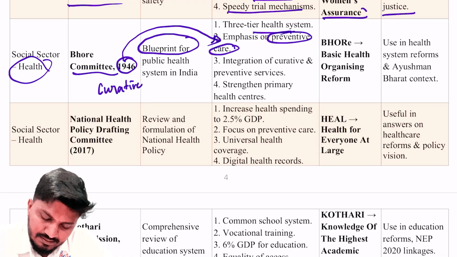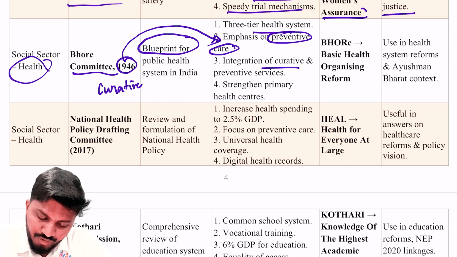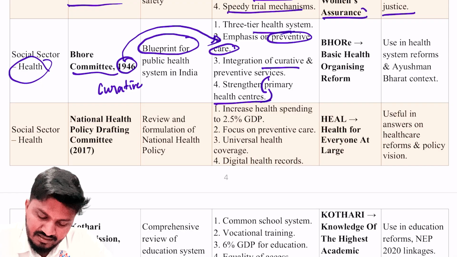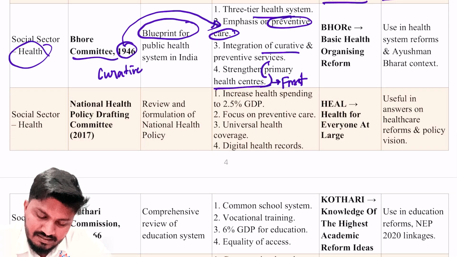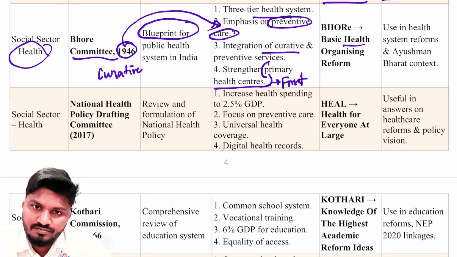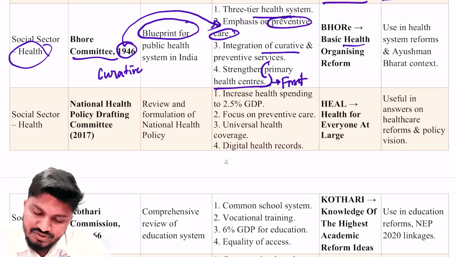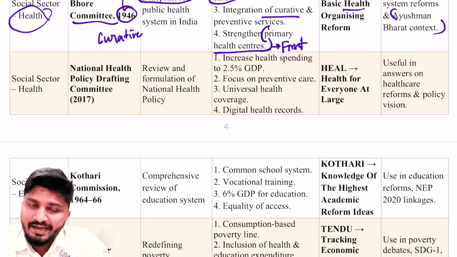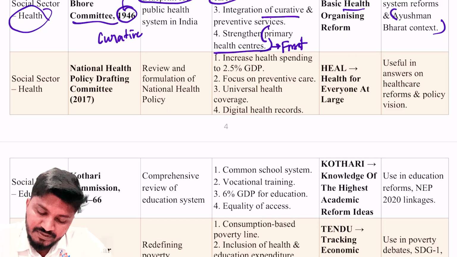Next, integration of curative and preventive services and strengthening of primary health centers because they are the first responders in health issues. Next, BHORE is basic health organizing reform.